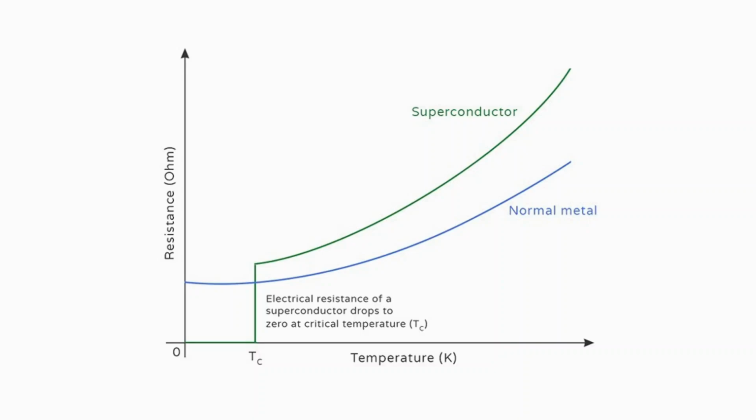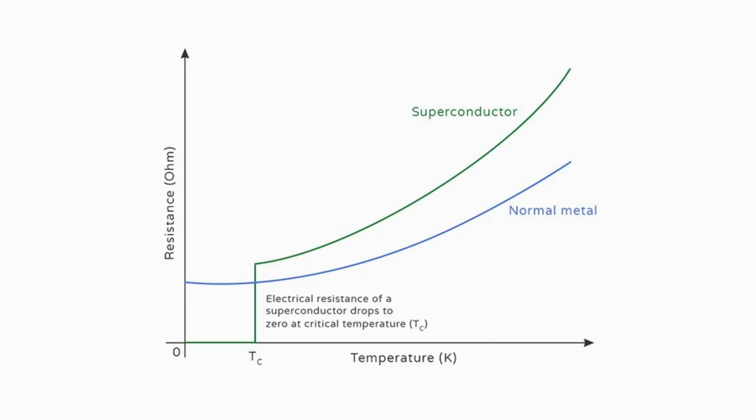We all know that. But what about superconductors? The resistance will keep on decreasing, and at a particular temperature, known as Tc, the critical temperature, the resistance of the superconductor will drop to 0. So this green line drops to 0 here. The electrical resistance of a superconductor drops to 0 at the critical temperature. This is the difference between a normal metal and a superconductor.